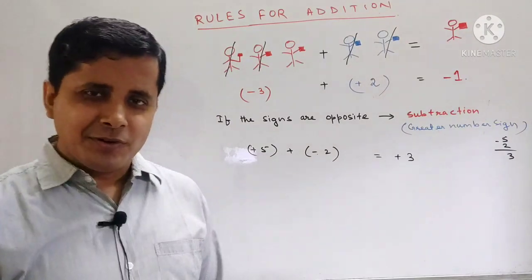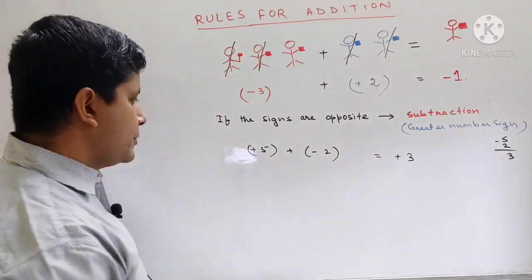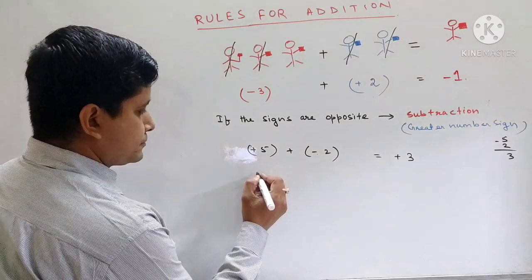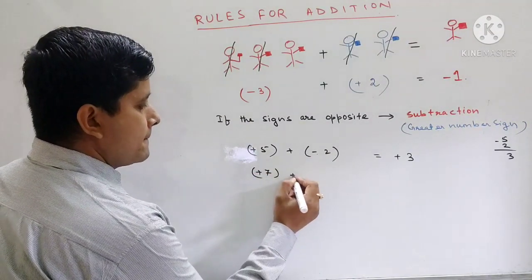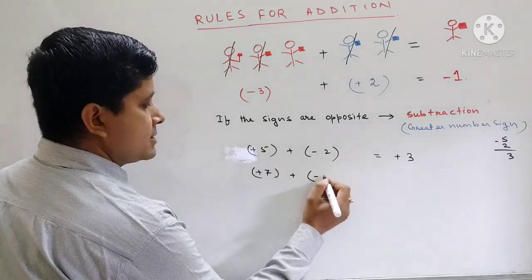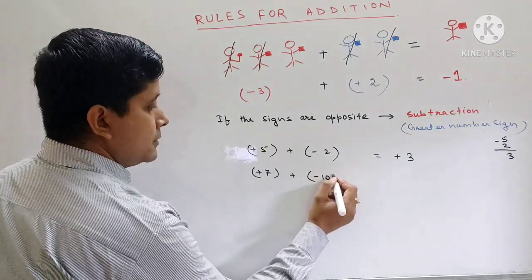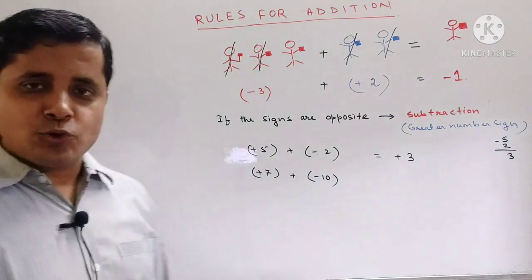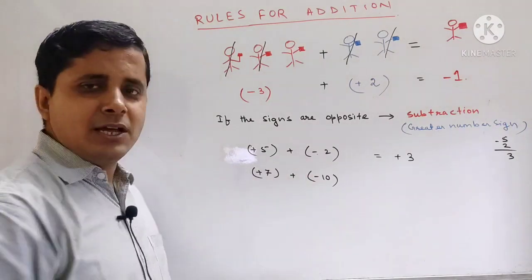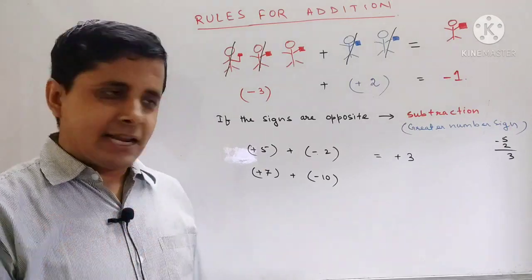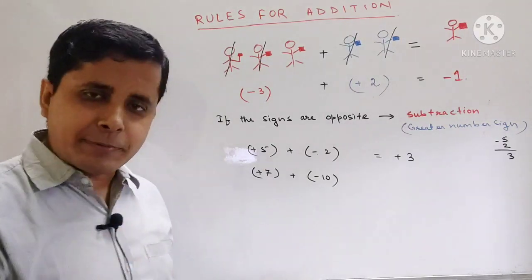Is it clear now? Let us take another example. Suppose we take here +7 plus -10. So now once more, in this case also both have opposite signs, and when they have opposite signs, we will be doing subtraction.